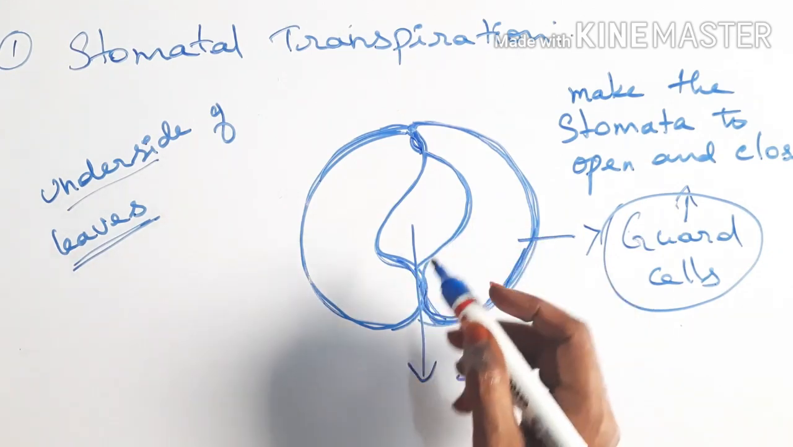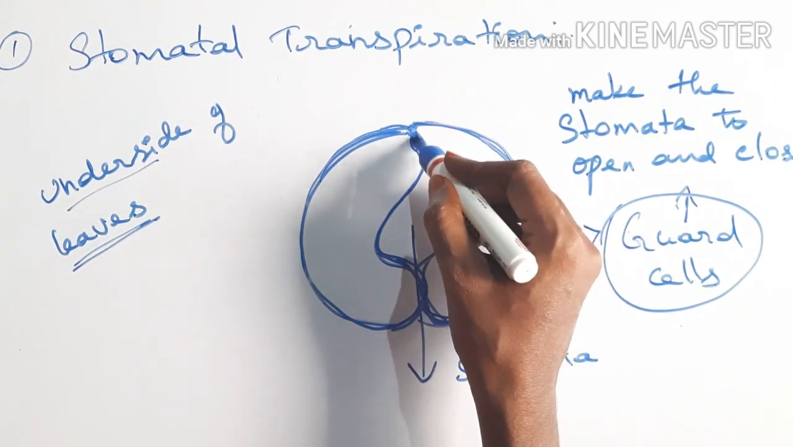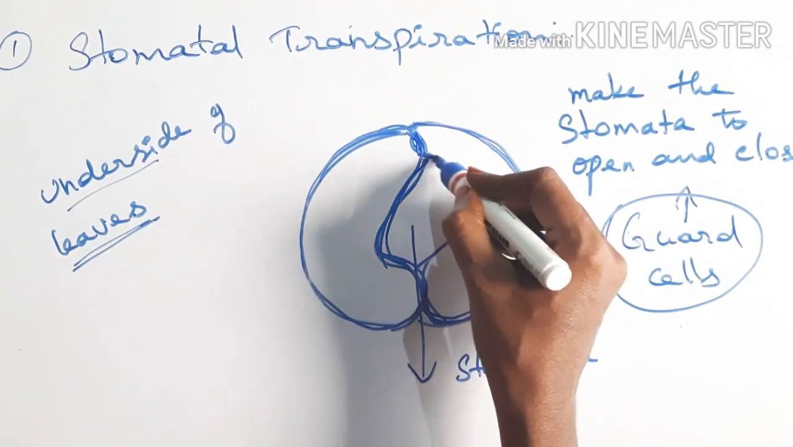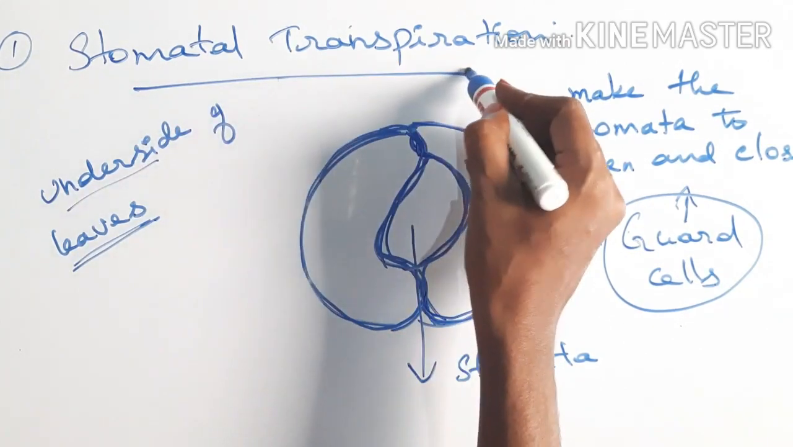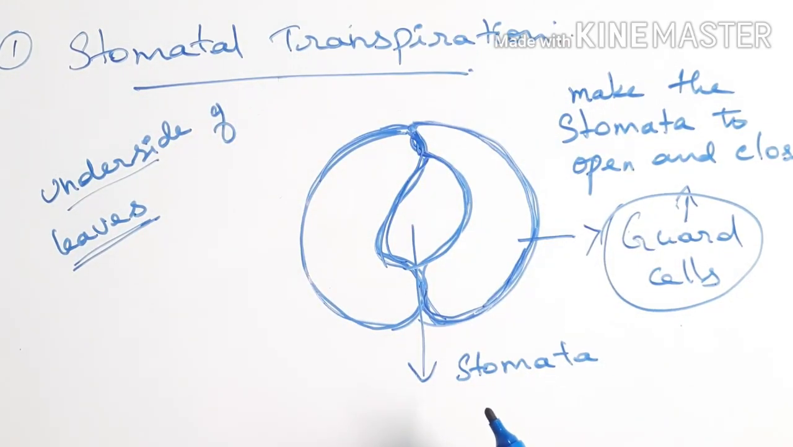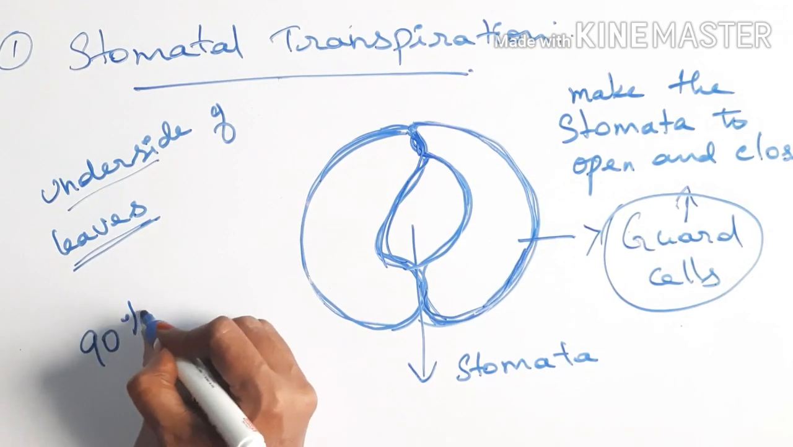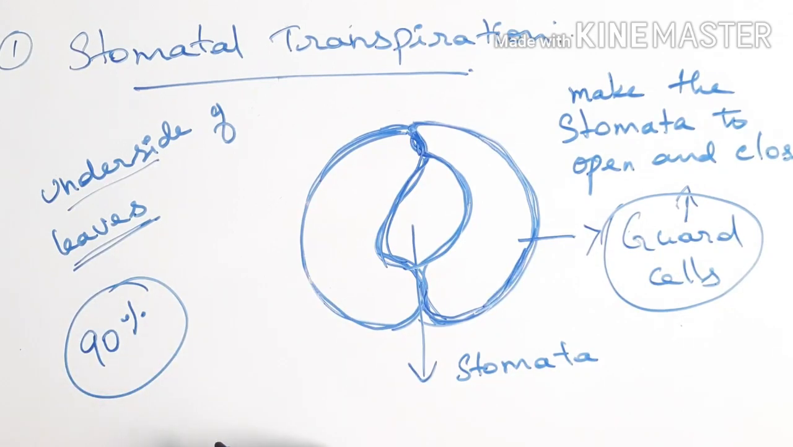Since this transpiration process occurs through the stomata, this type of transpiration is called stomatal transpiration. How much percent of water is lost through stomatal transpiration? 90% of the total amount of plant water is lost by the process of stomatal transpiration. Next we are going to see about cuticular transpiration.